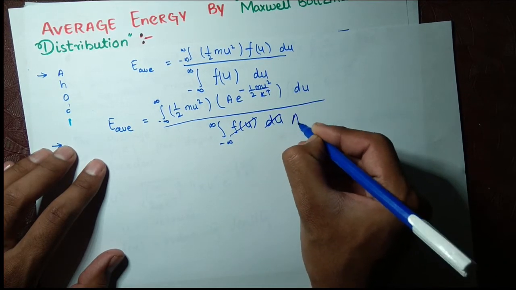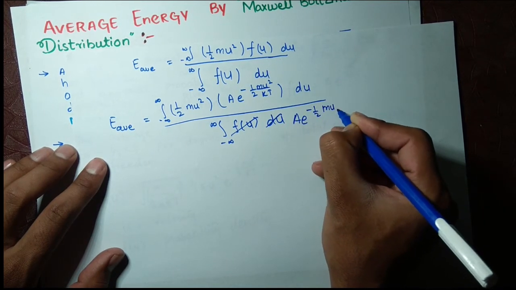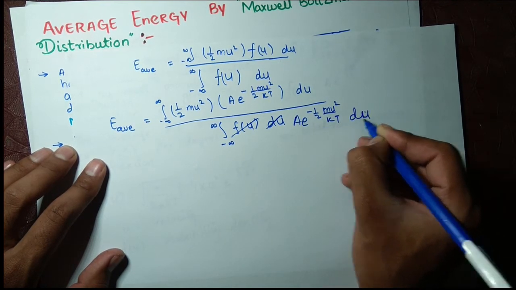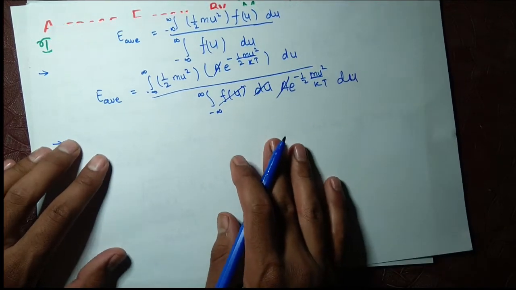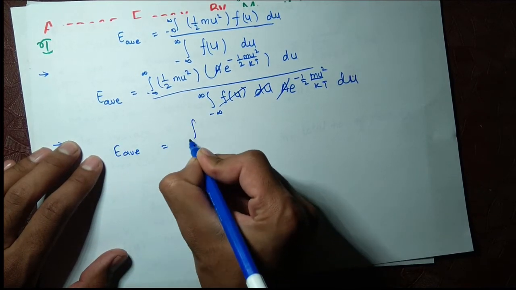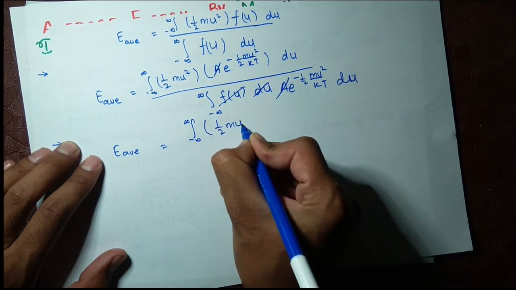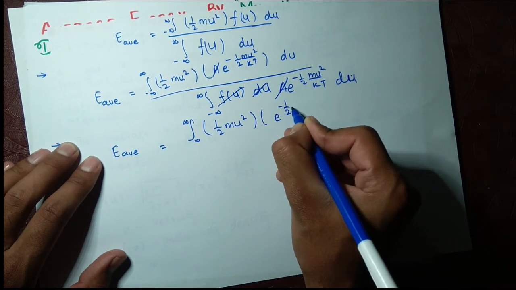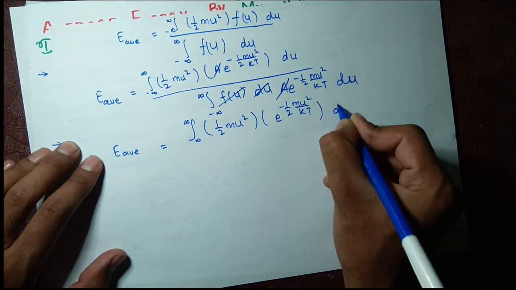It will be e to the power minus half of mu square over kT du. Here a is constant, it will be cancelled out from above and below. So the term we have here is equal to a times the average, integral from minus infinity to positive infinity of half of mu square into e to the power minus half mu square over kT du.